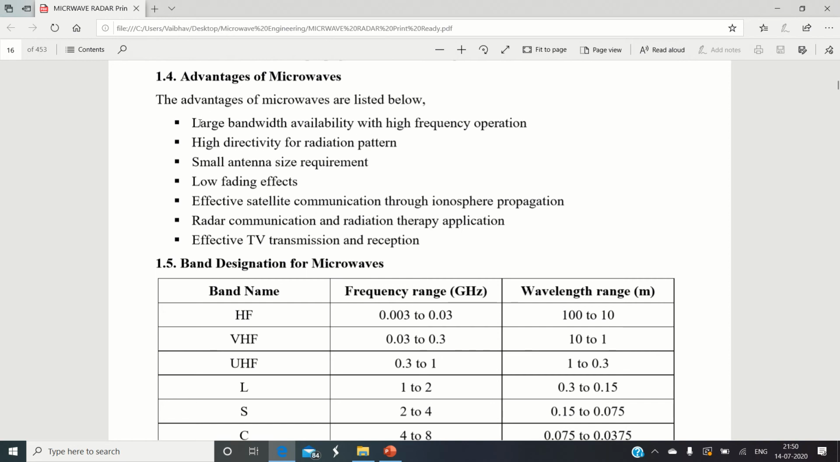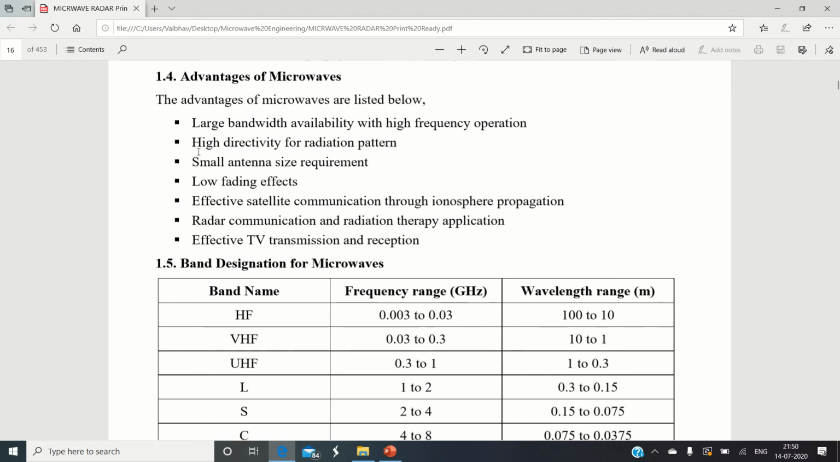The first advantage is, we already know that it operates at a very high frequency, and the relation between the operating frequency and the bandwidth is that the higher the operating frequency, the higher the bandwidth associated with the signal. As the microwave operates at a very high frequency, it definitely has a very large bandwidth, and that makes it suitable for wireless applications.